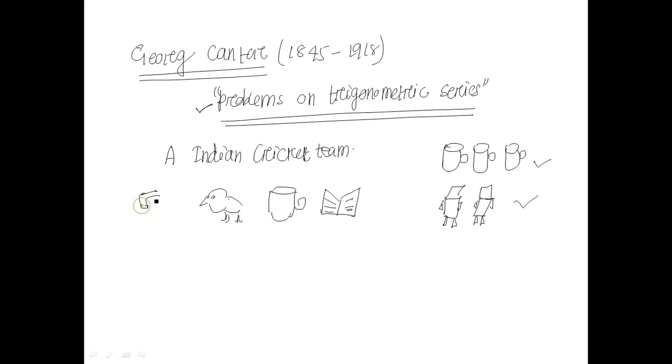Okay, so would this collection of these four items make a set? That is a big question.